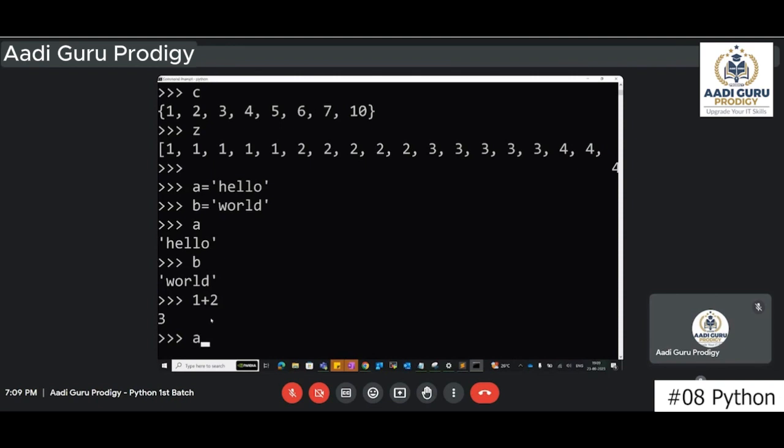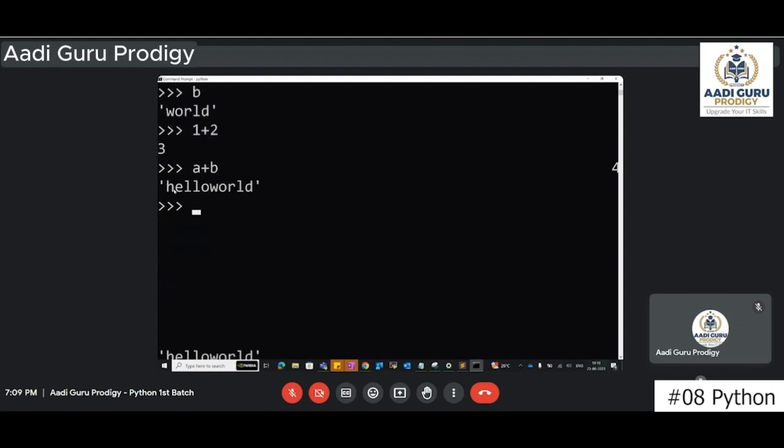But now A is a string and B is a string. If you apply A plus B, it will combine them and join them together: "helloworld". This is called concatenation. Concatenation means combining them together. So A plus B means I'm joining them.